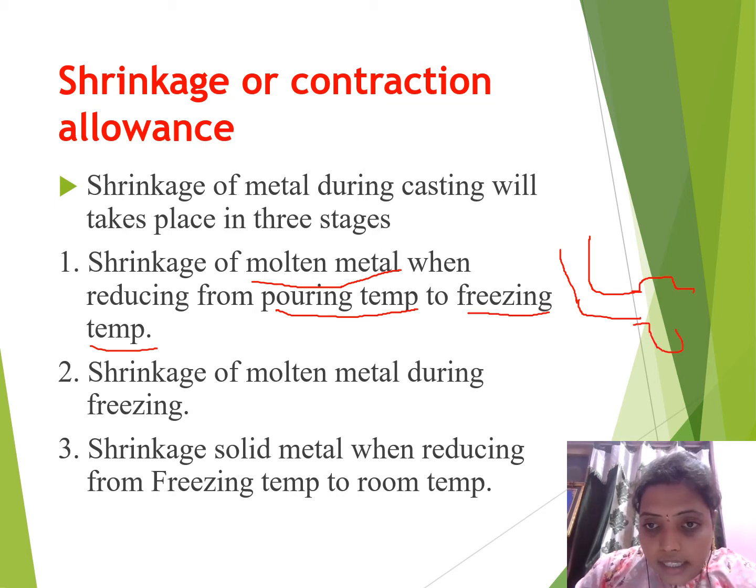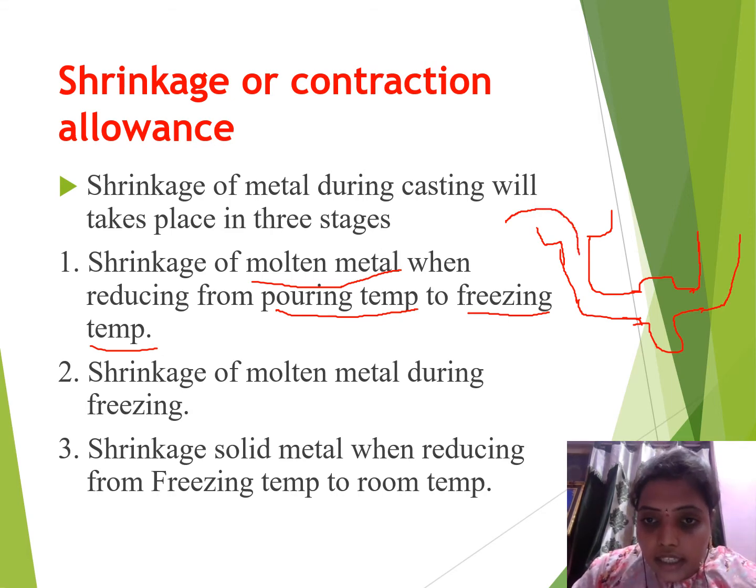Let us think. This is the casting process. This is the pouring basin, sprue, runner, and gate, this is the mold cavity, and this is the riser. From the ladle we take the molten metal and pour it here. The molten metal which enters the pouring cup is at the pouring temperature.